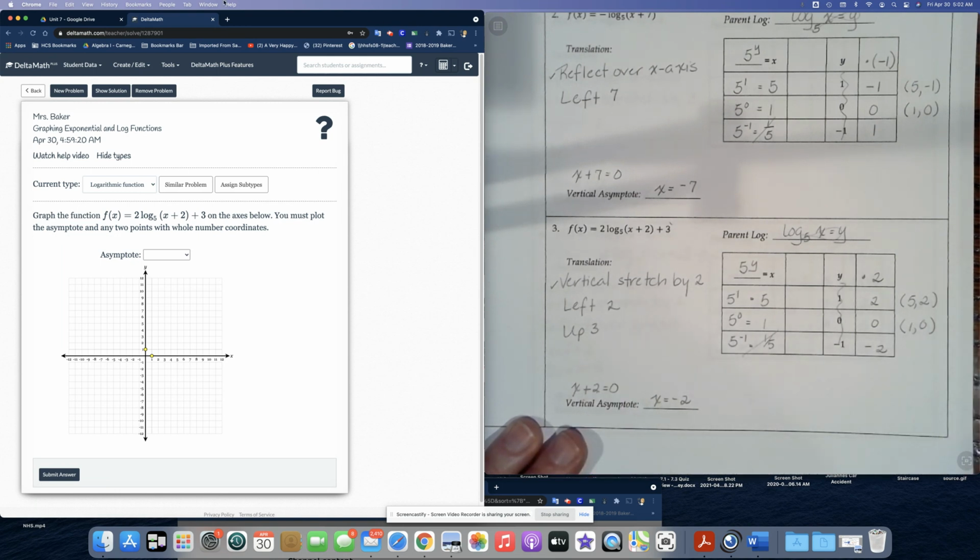So let's go ahead and do that. Here's our graph. Remember that every log has a vertical asymptote, and we're going to quickly move that dashed line so we don't forget it, to x equals -2. Just move it over here to x equals -2. And then our next step is to graph each of these points.